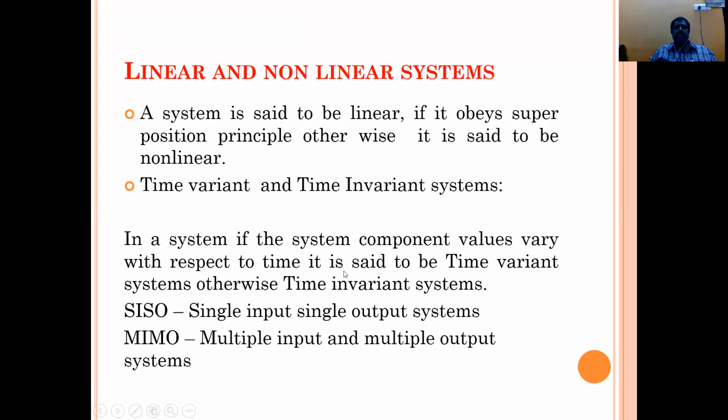If the component values used in a system change with respect to time, then it is said to be a time variant system; otherwise, if they do not change, it is called a time invariant system. Here we also use the terms SISO and MIMO. SISO represents single input, single output systems. MIMO represents multiple input and multiple output systems.